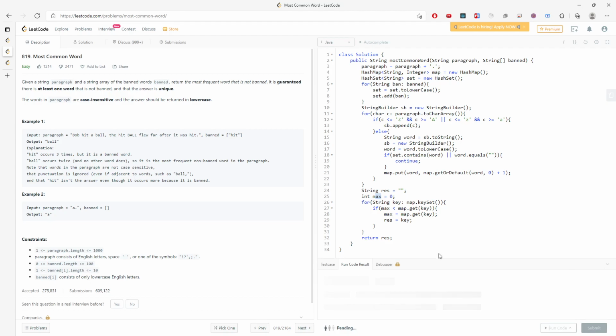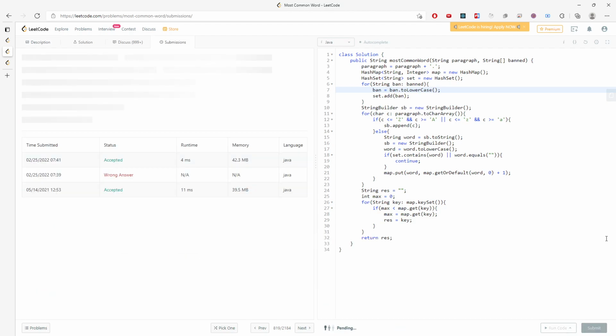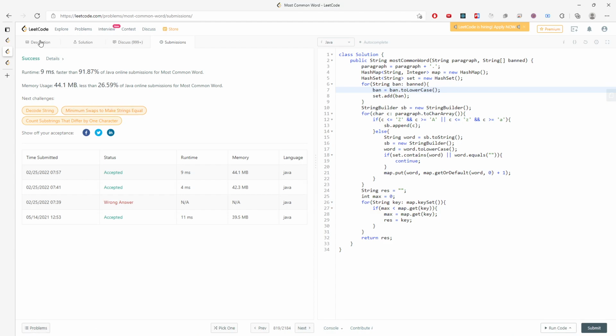So let me try to see if I have any typo or not. Okay, I do. This is banned. What am I doing? This is banned. And what else? All right, let me submit. All right, this is pretty much a solution.